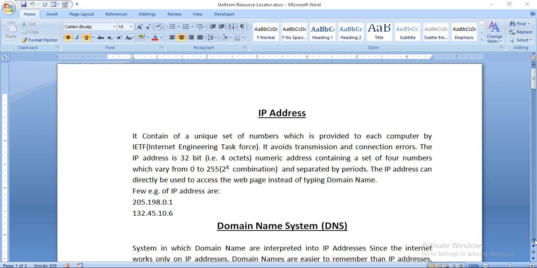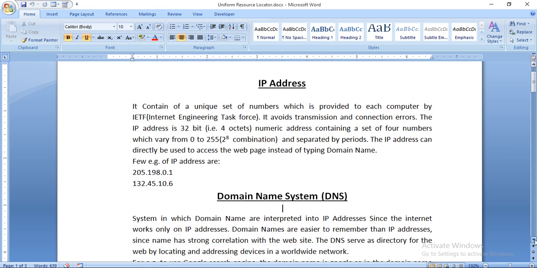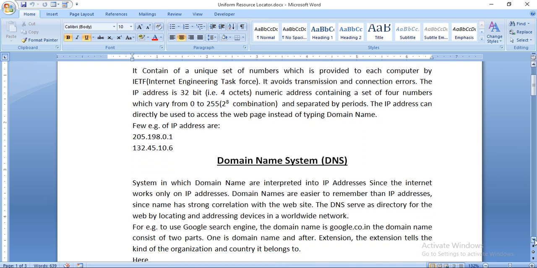So what is a domain name? Second topic is the domain name system. Why do we require the domain name system? Why do we require a domain for any website? It is a system in which domain names are interpreted into IP addresses.